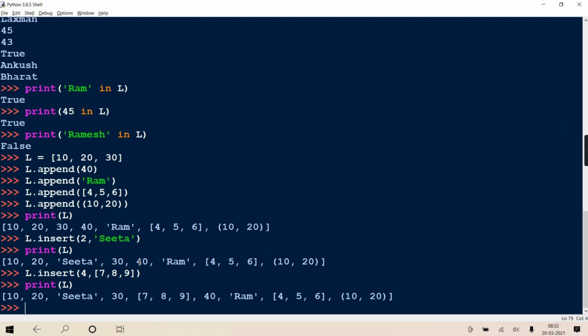Can you see? At fourth place 40 was there. 0, 1, 2, 3, 4. So at fourth place this list has come, and everything is shifted ahead. Here this position which you have given can be negative also.